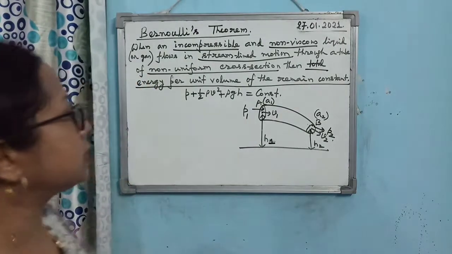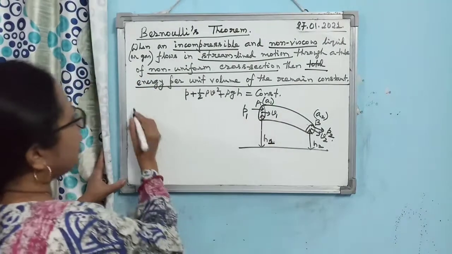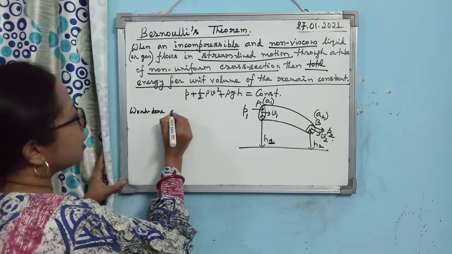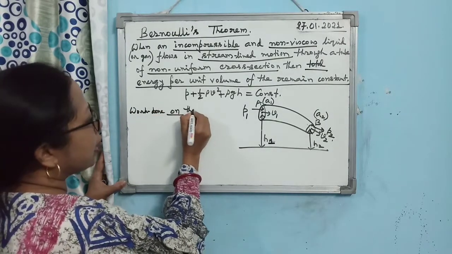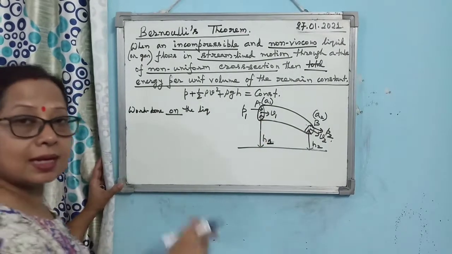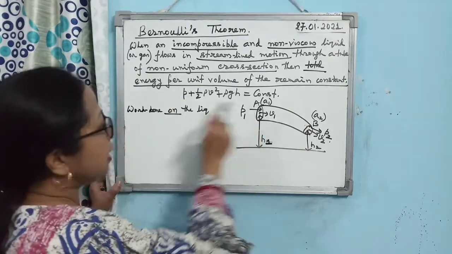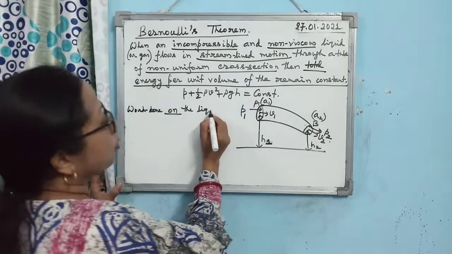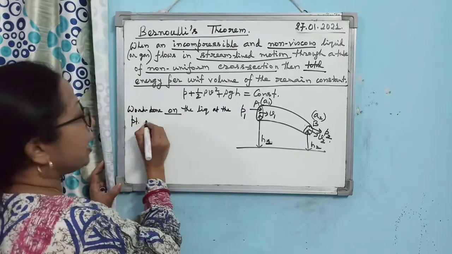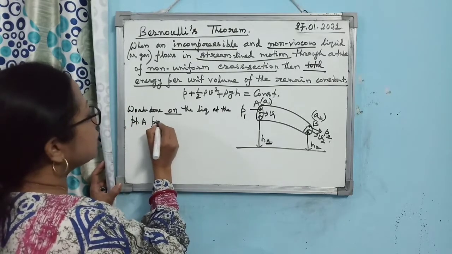Alright. So you see, at the point A, what is the work done? Work done on the liquid. Remember, who is doing work? The liquid is not doing work. A certain external agency, who is that? Pressure is doing work on the liquid at the point A per unit time.